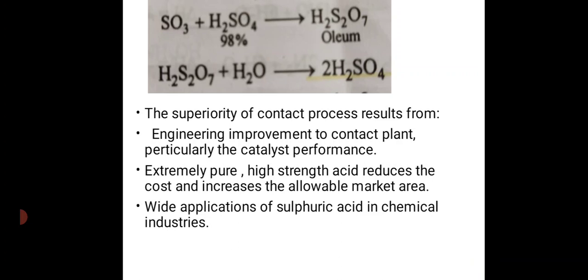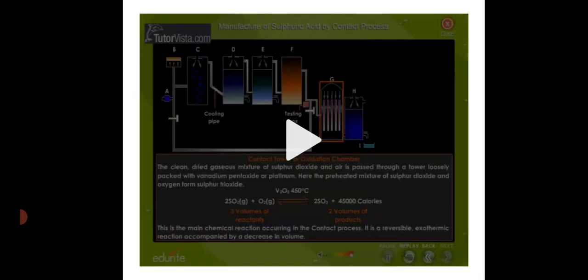The superiority of the contact process results from engineering improvement to the contact plant, particularly the catalyst performance. Extremely pure high strength acid reduces the cost and increases the allowable market area. And third one, wide application of sulfuric acid in chemical industries. These are the processes of manufacturing of sulfuric acid by contact process. Then for your better understanding, you also play this video.